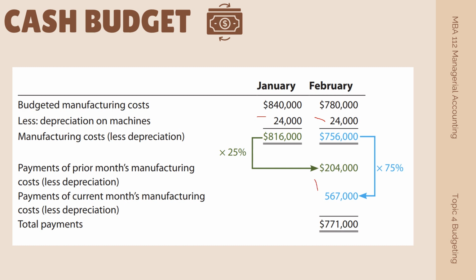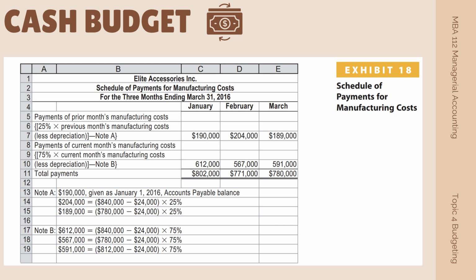So when we add these two payments of prior month's manufacturing costs with its less depreciation, it totaled to $771,000. This table shows the schedule of payments for manufacturing costs for Elite Accessories for all 3 months, January, February, and March.